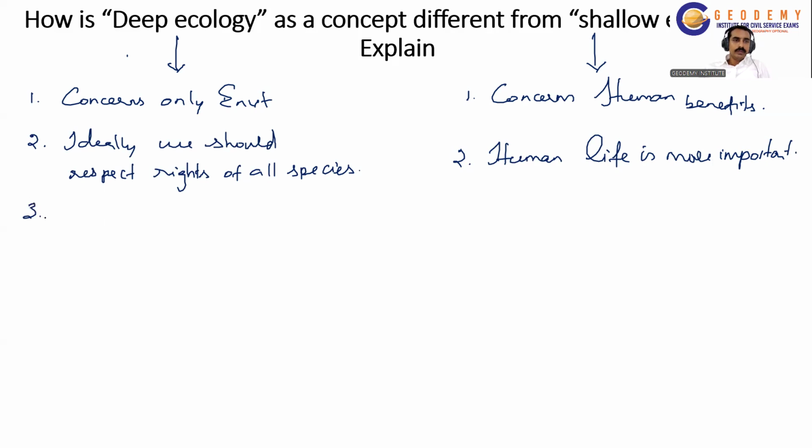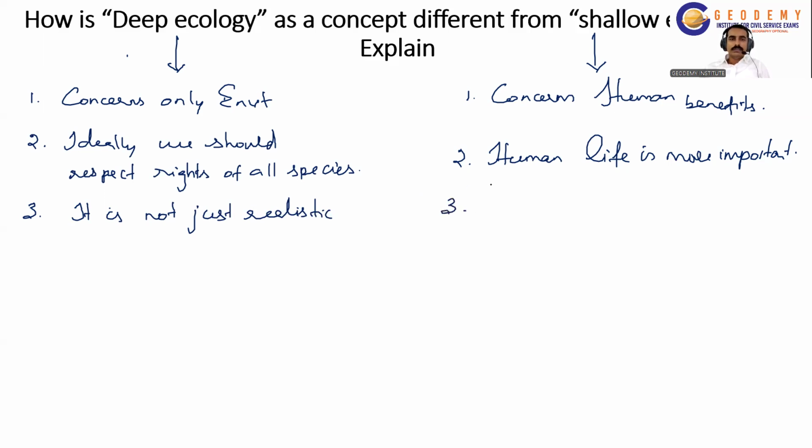So if you read point number 1 and point number 2, we can say that the deep ecology concept is not very realistic, because it is very difficult to implement and follow.